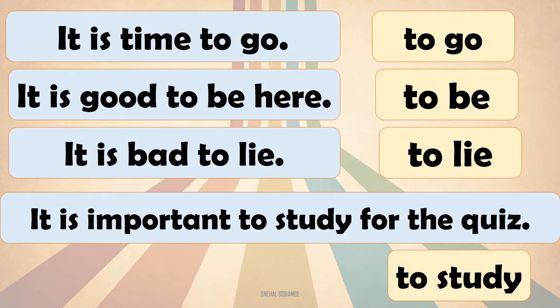We will read again all these 4 sentences with the yellow boxes. Focus on the yellow box at the same time. It is time to go. To go. It is good to be here. To be. It is bad to lie. To lie. It is important to study for the quiz. To study. Now we will just focus on the yellow box. We will read the words from the yellow box. To go, to be, to lie and to study.